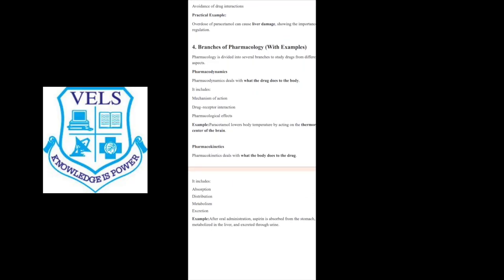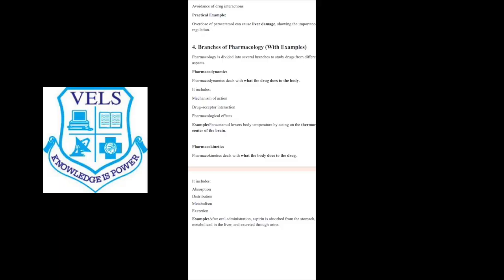Pharmacodynamics tells us what a drug does to the body. For example, when a medicine enters the body, it needs a correct or specific place to show its action. If it finds a specific place, then only it will show its action. That place is called a receptor. You can imagine the receptor as a lock and the medicine as a key. When the correct key fits, then the medicine works. Let me explain with an example.